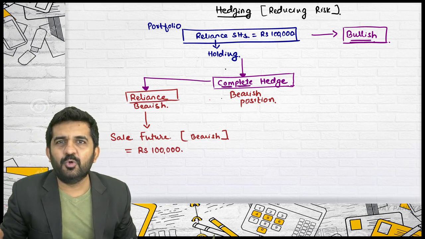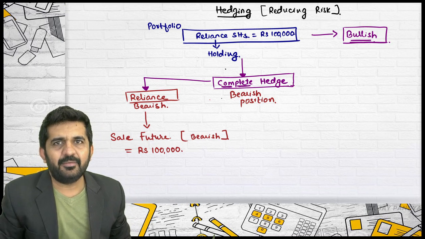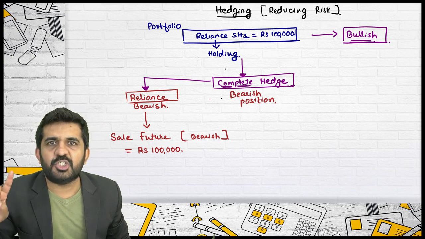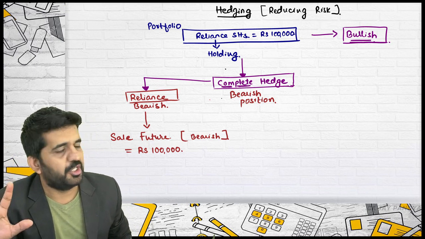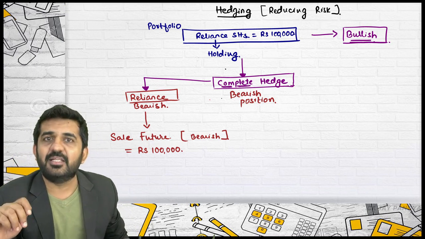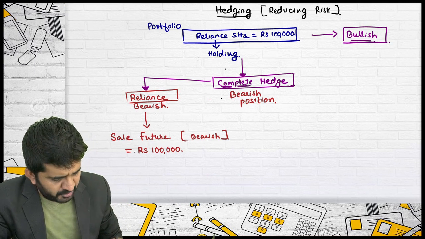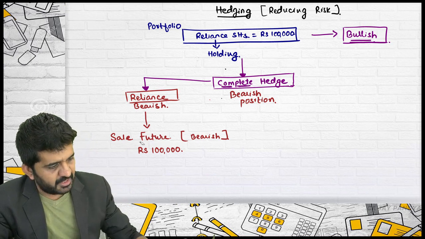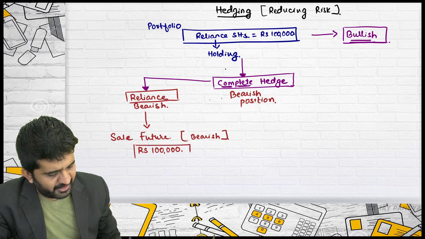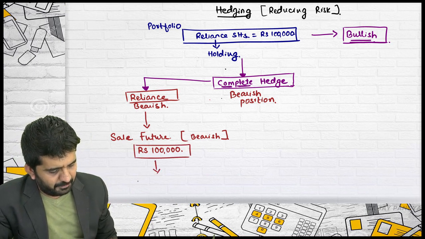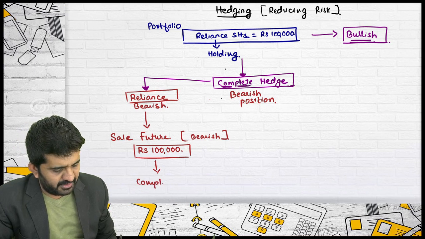So what you need to do is go on your Demat and sell futures for 3 months of Reliance. So you have a bearish position in Reliance as far as the future is concerned, of 1 lakh rupees. Because I have a bullish position of 1 lakh, I will be taking a bearish position of 1 lakh. And believe me, this will be a complete hedge.